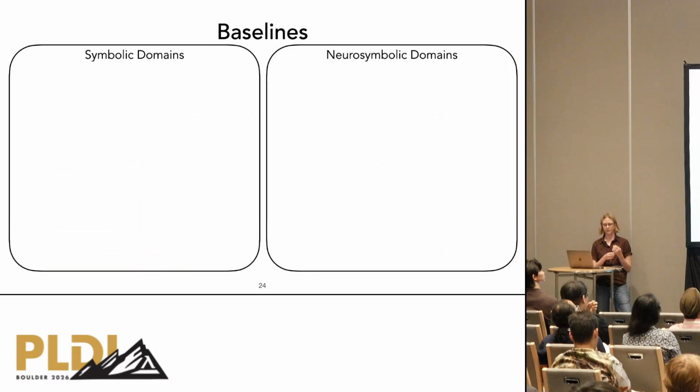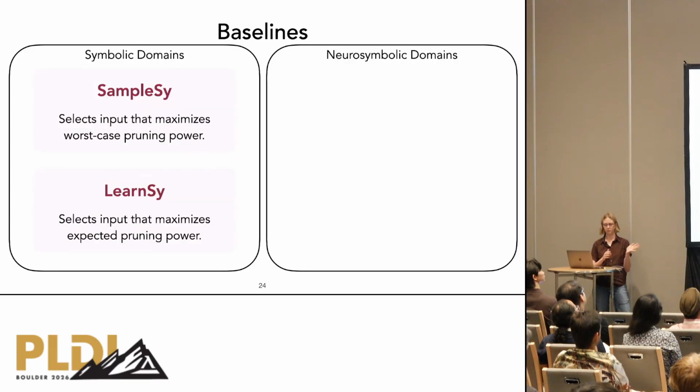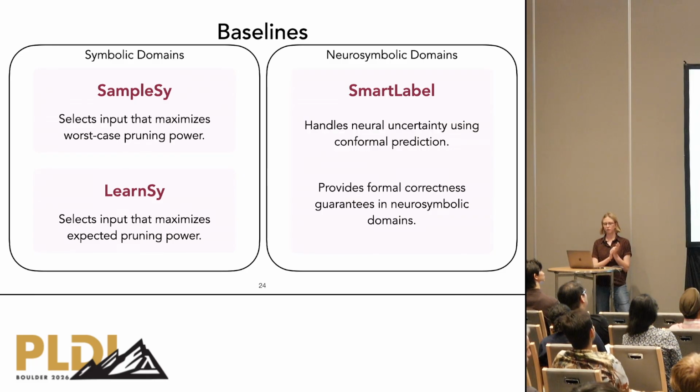We compare Socrates against 3 state-of-the-art active learning techniques from prior work. Because no single baseline applies across all our domains, we consider 2 groups of baselines. First, for the symbolic domains, we compare against sample psi and learn psi. Sample psi selects inputs that maximize worst-case pruning power, while learn psi effectively optimizes expected pruning power. For the neurosymbolic domains, we compare against smart label, which is the only prior active learning approach that provides formal correctness guarantees in the presence of neural uncertainty.